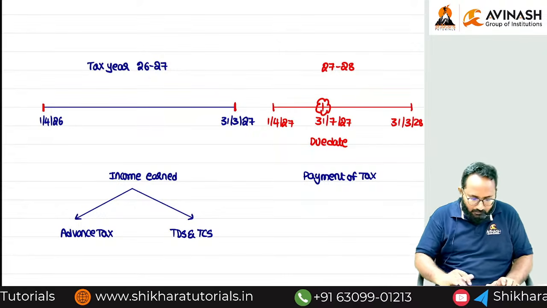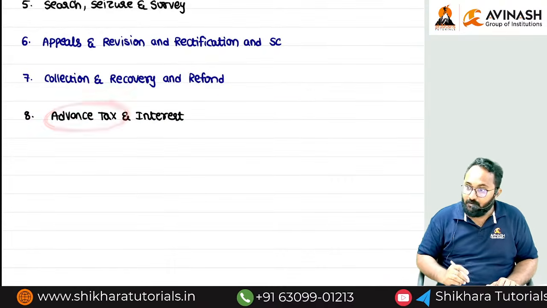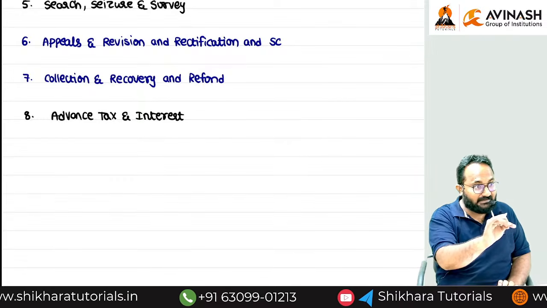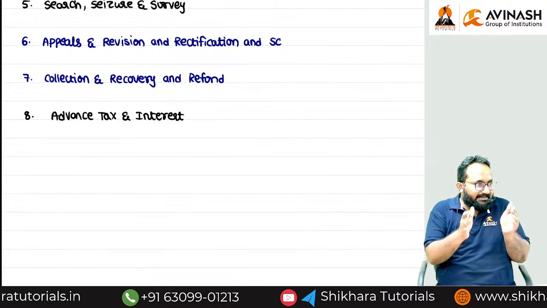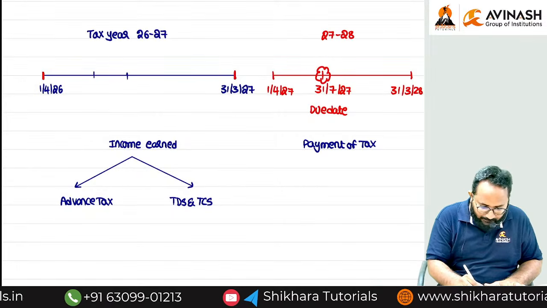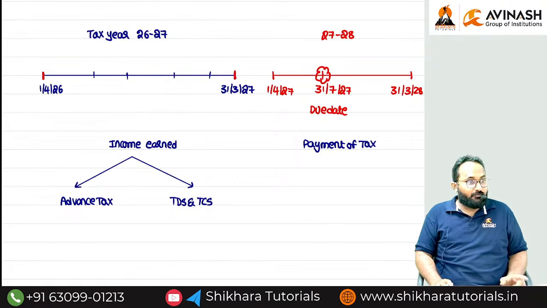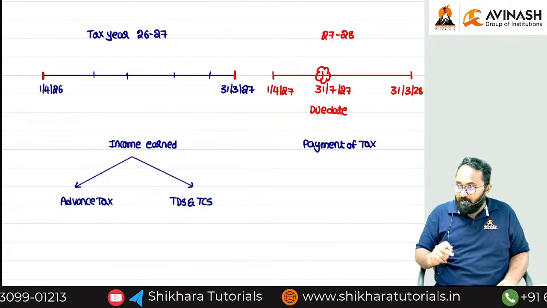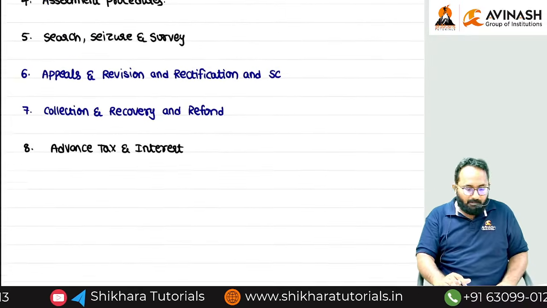Understood? Now, this is only we can discuss in this chapter. If you have not paid advance tax properly during that tax year, you have to pay the interest. They have given certain dates for payment of advance tax. I will tell you in the chapter, you have to pay the advance tax in installments. If you have not paid that advance tax in installments properly, the department will collect the interest. That we will discuss in this chapter. Understood?